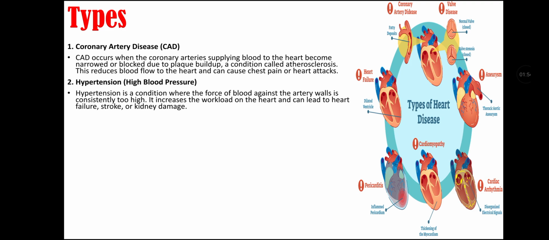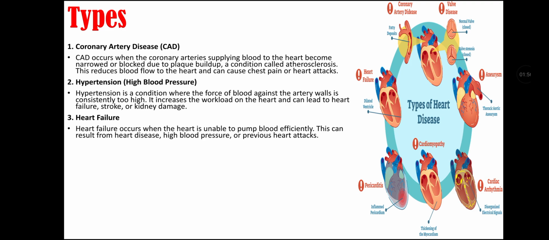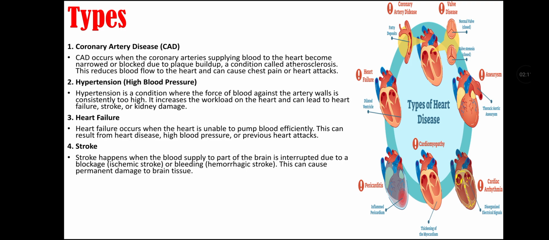The third type of cardiovascular disease is heart failure. Heart failure occurs when the heart is unable to pump blood efficiently, and this can result from heart disease, high blood pressure, or previous heart attacks. The fourth type of cardiovascular disease is stroke. Stroke happens when the blood supply to part of the brain is interrupted due to blockage, called ischemic stroke, or due to bleeding, called hemorrhagic stroke, and this can cause permanent damage to brain tissue.